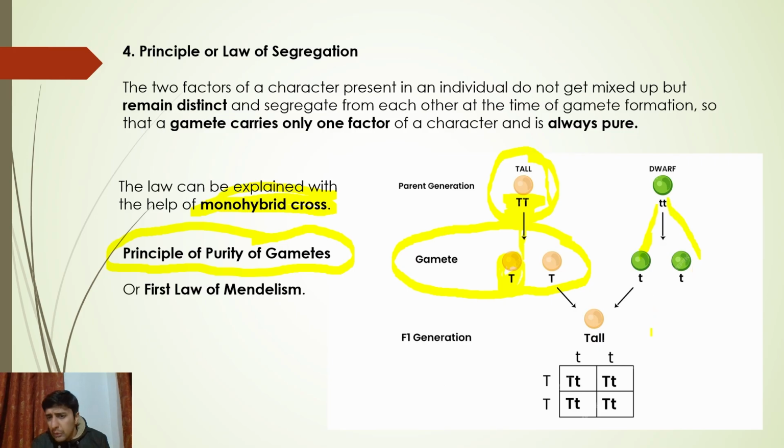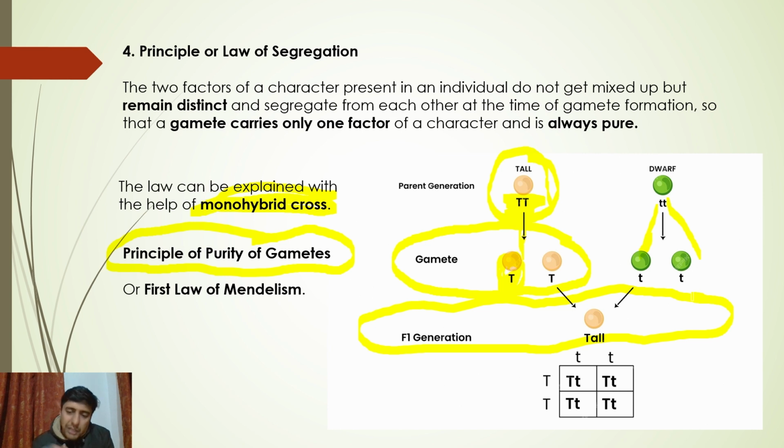Now if I ask you the question, what is happening in this step? How was this F1 generation formed? Is it formed by cross pollination or by self pollination? If you listened to my previous slides where I was discussing the basic constructs of how Mendel did his experiments, how are Mendel's F1 generations synthesized?